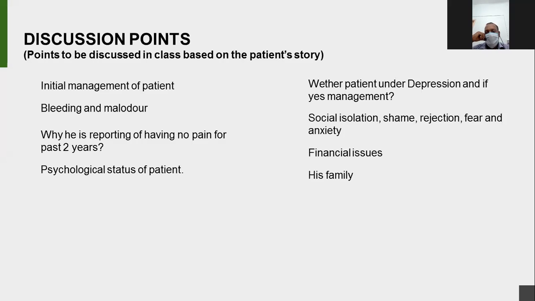The insight of the disease and how the family is understanding the problem. As of now, family is isolating the patient, or they think that it is because of the misuse of tobacco as well as alcohol.